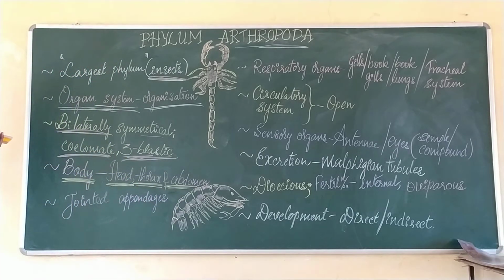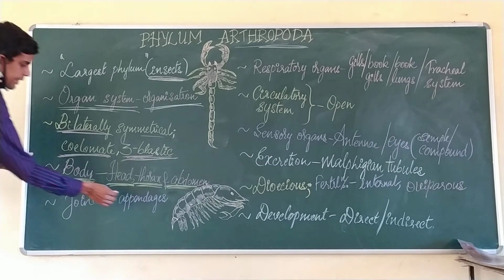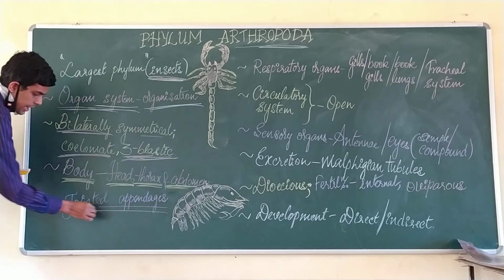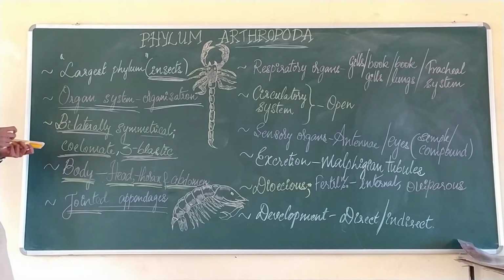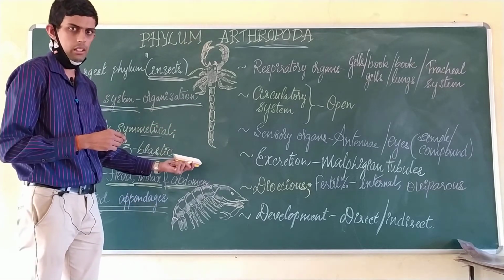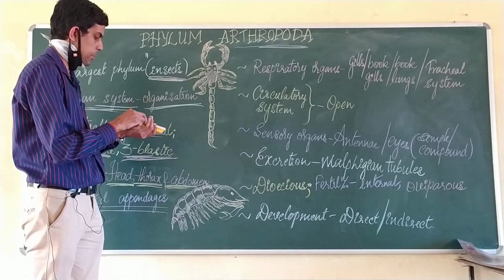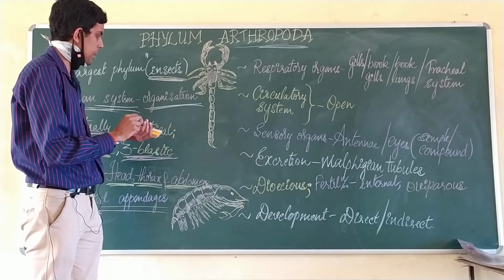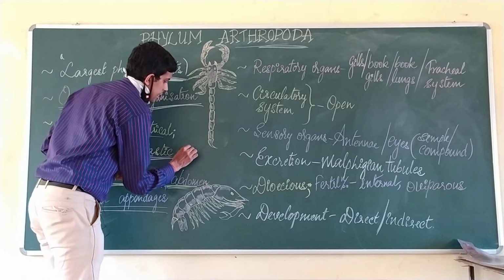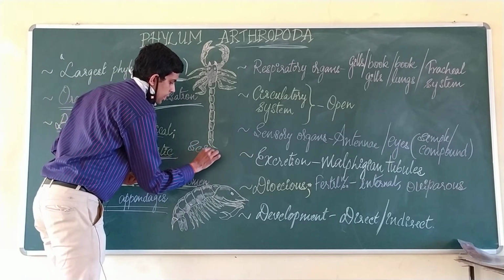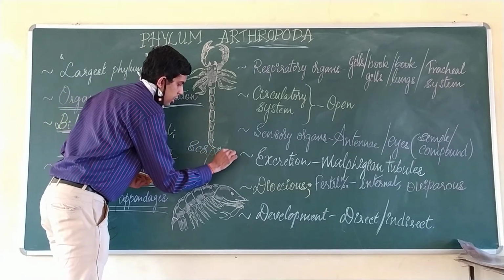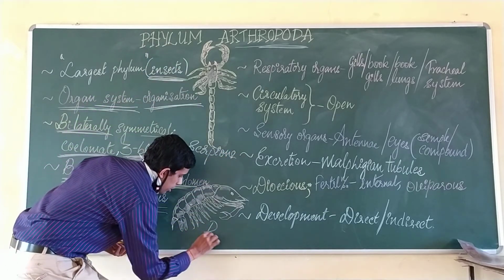The typical characteristic of this phylum is that they have jointed appendages. Whenever you observe an animal in this phylum, for example, some representatives of this phylum are the scorpions or the prawns.